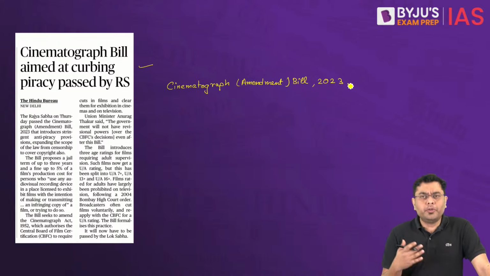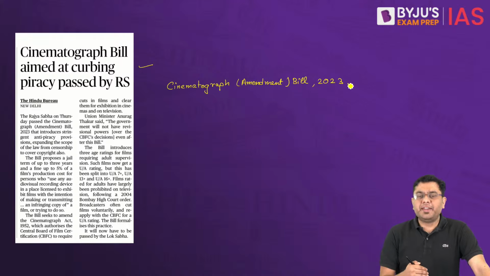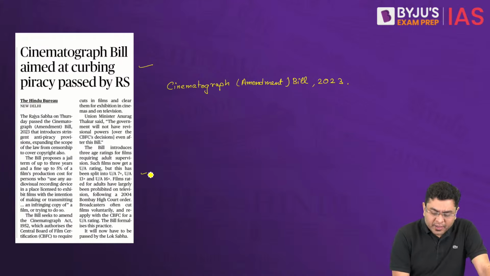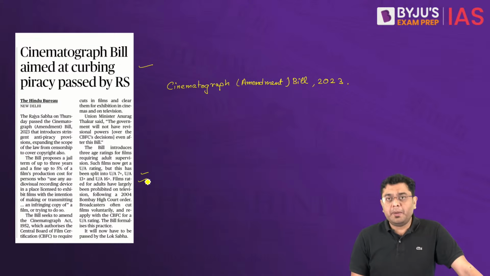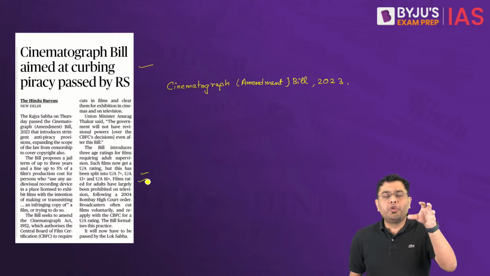The movies also will have a designation in terms of the viewership. So you will have a designation of UA 7+, UA 13+, UA 16+. That categorization will be done based upon the audience-specific requirement, that is, which movie is suitable for which group of audience.